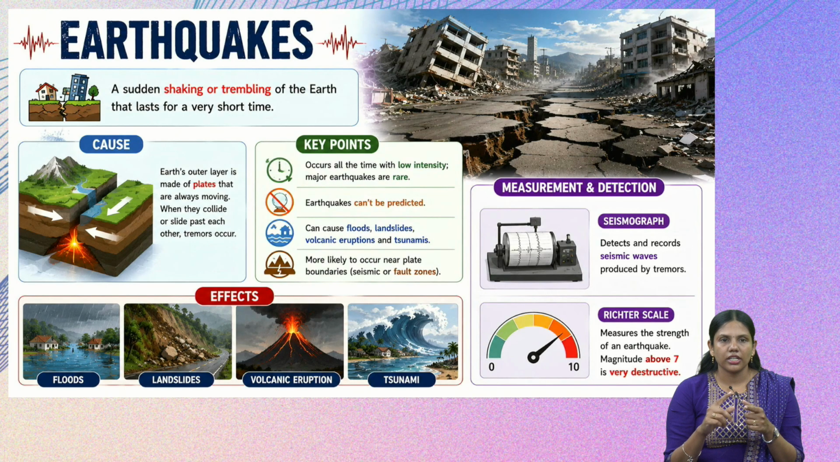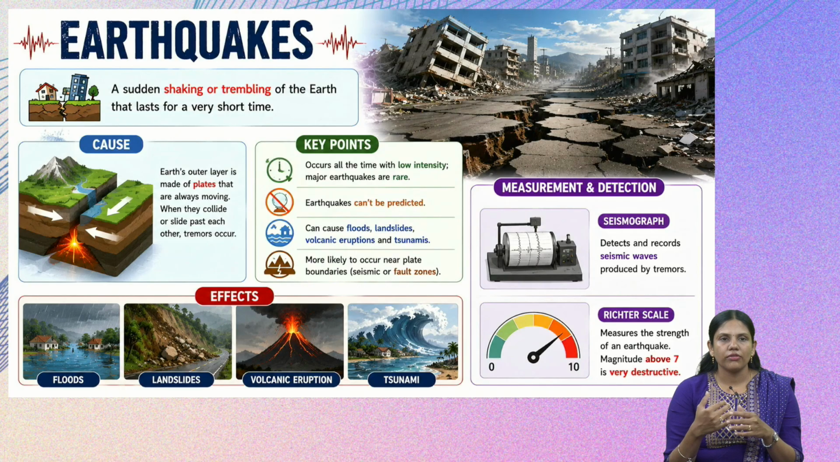On this scale, if it is measured above 7, we call it a very destructive earthquake, and below 7 they are called minor earthquakes. They may or may not have effects on humans, buildings or infrastructure. So on the Richter scale, above 7 is a very destructive earthquake. And here we also have to remember that the Richter scale is a logarithmic scale.